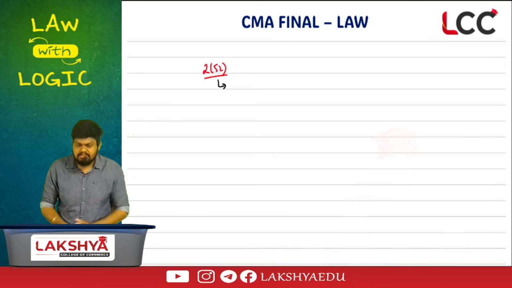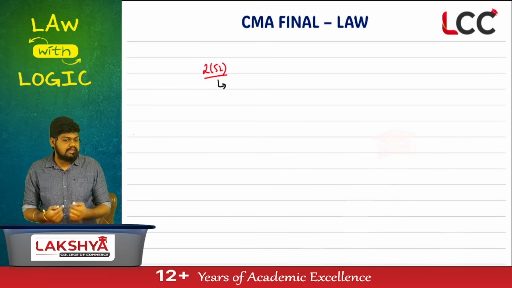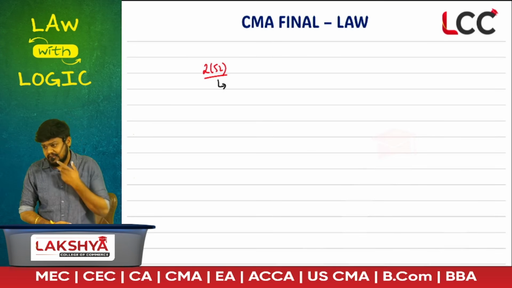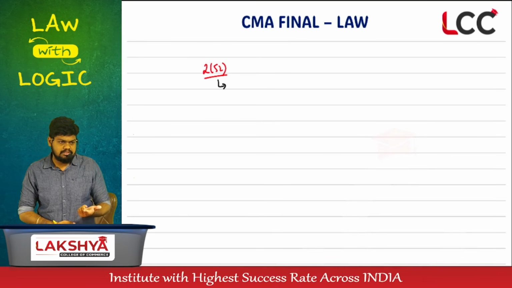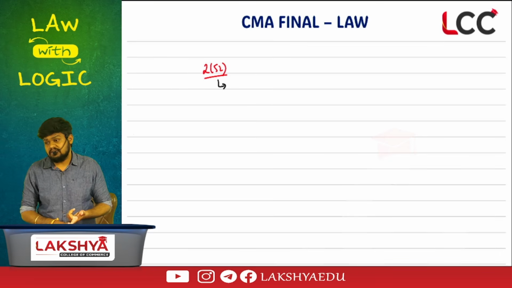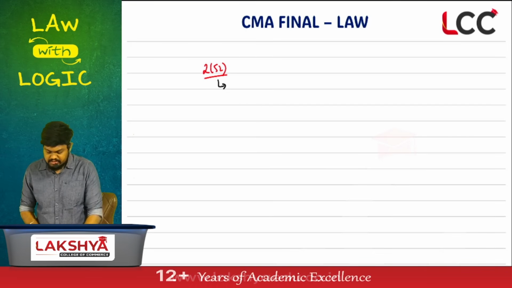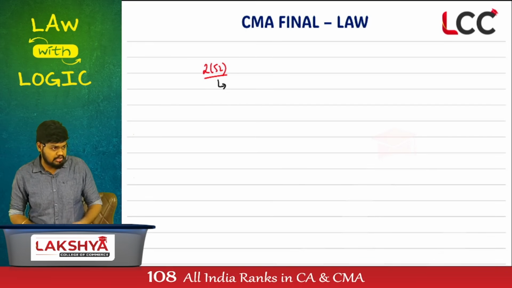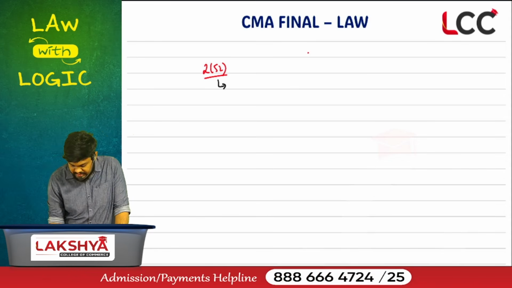Listed company means a company which has any of its securities listed on any one of the recognized stock exchanges. Stock exchanges, are they run by government or private bodies? Private bodies, but they have to get a license. License under which act? SEBI and SCRA. What is SCRA? Securities Contracts Regulation Act. Once you've got the license, you can do the business of stock exchange.